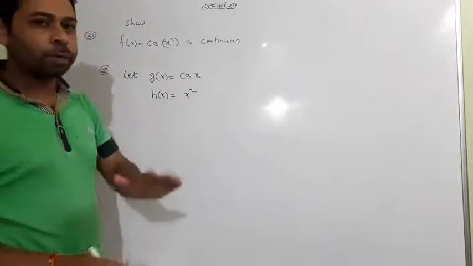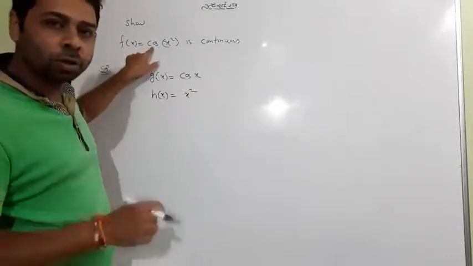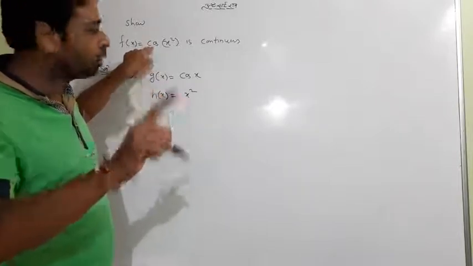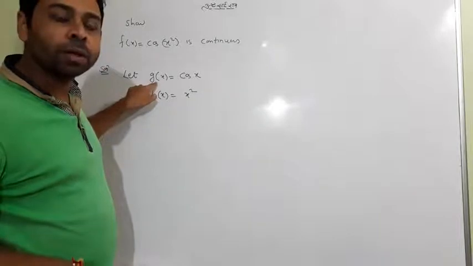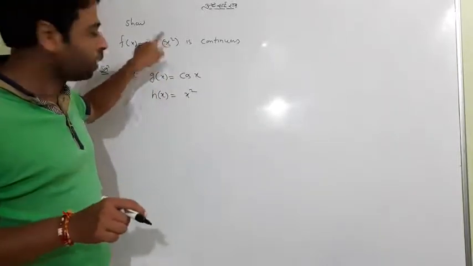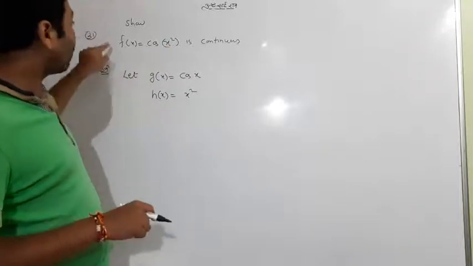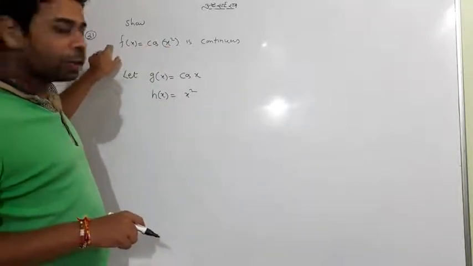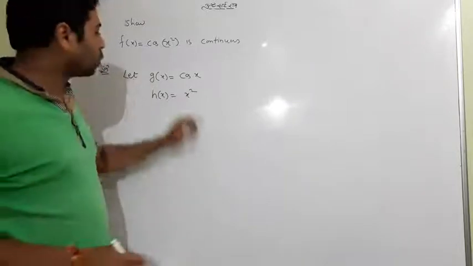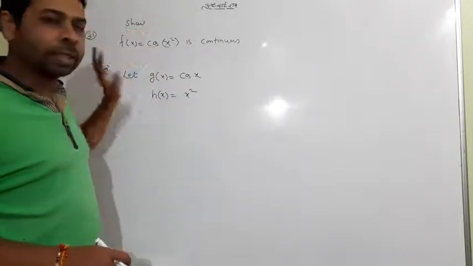Again I repeat: the first function is cos, the cosine function, cos x. This first function I call g. Now the second function will be h. Because f is already given by name, I can't use the f symbol now. So I have chosen g and h like that.